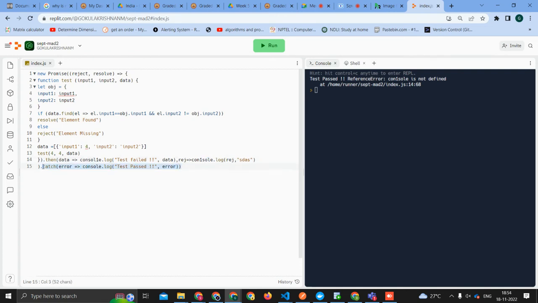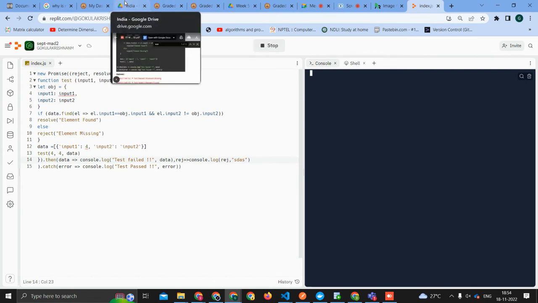If I had put another dot catch in front of this, then at that place it will work, I think. I just made some mistake inside that round bracket. So it's okay. We'll proceed further.